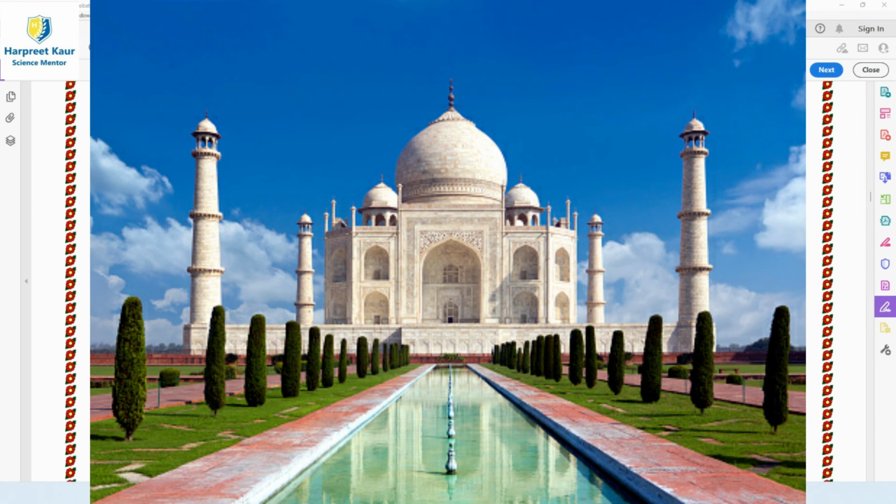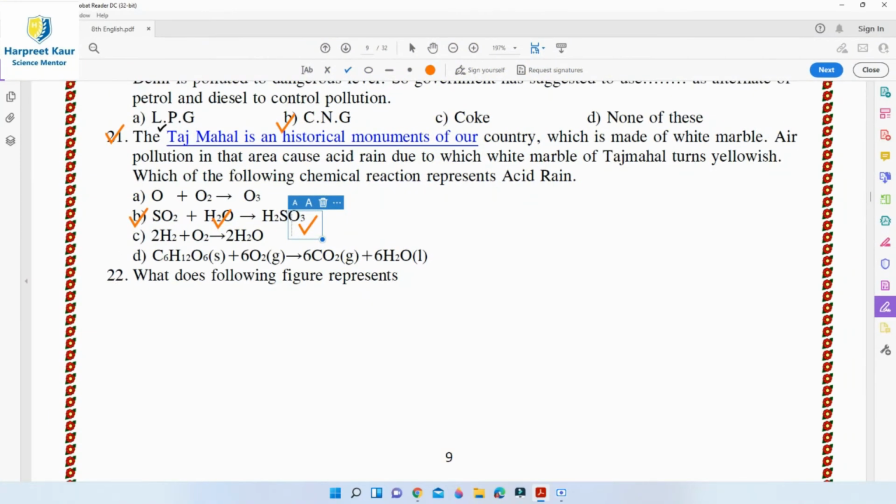Sulfur dioxide and nitrogen oxide dissolve very easily in water, and they can even be carried very far by the wind. As a result, this acid is formed and this is called acid rain. So option B, that is sulfur dioxide plus water, this water that we get from the rain. So rain plus sulfur dioxide already present in the atmosphere mixes to form sulfurous acid, H2SO3. So this is the right option for question 21.